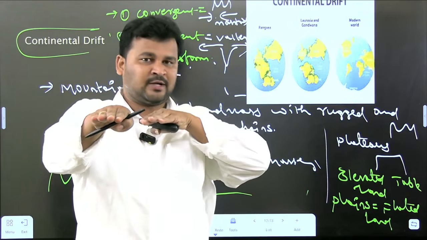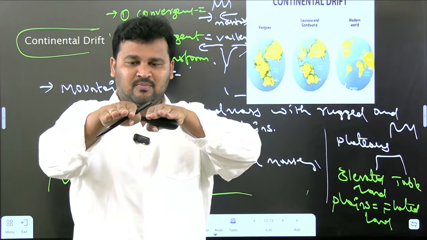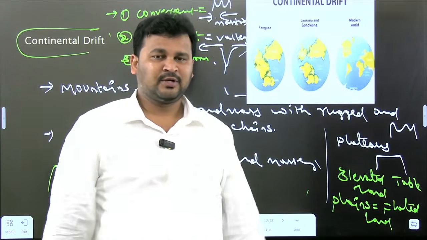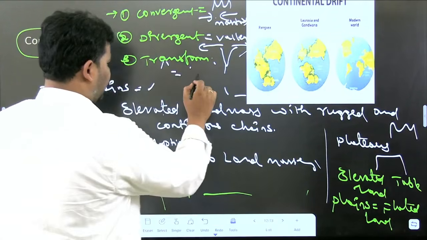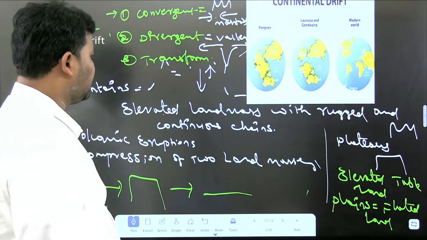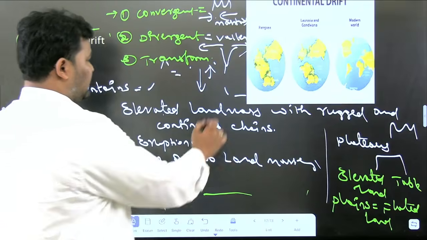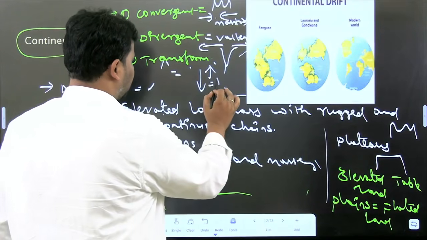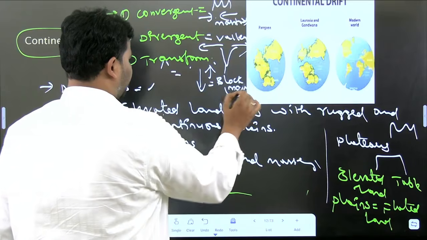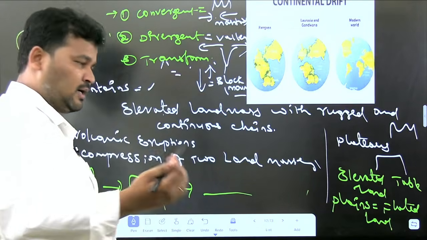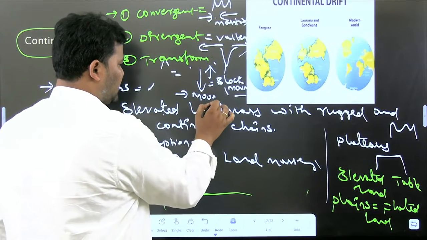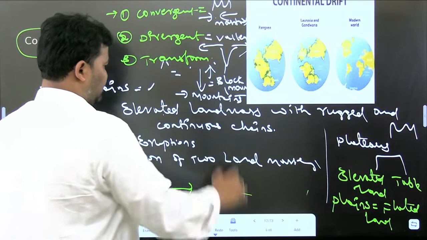If two tectonic plates move in opposite directions like this, it leads to the formation of... let me write the direction like this. In this situation, if the plates are moving like this, we can find the formation of block mountains, and sometimes it may lead to the formation of mountains as well.